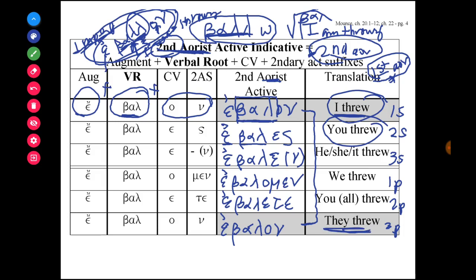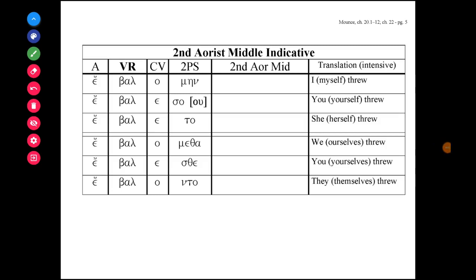So let's say this paradigm together. All 1, 2, 3. Ebalon, ebales, ebale. Ebalomen, ebalete, ebalon. And that's the second aorist active forms. To do the second aorist middle forms, I'm going to translate this as a middle intensive. So if I want to say I myself threw, as a middle form, the emphasis is on the subject of the sentence, I, or you, or he, she, it, rather than on the verb.